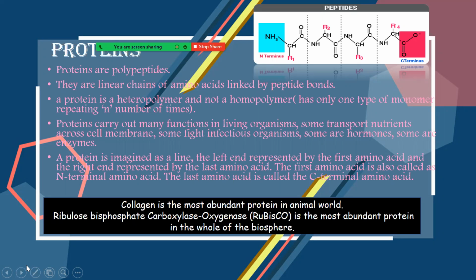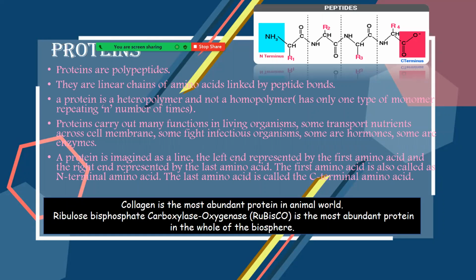Proteins carry out many functions in living organisms, like transport of nutrients across the cell membrane. Some fight with infectious organisms, some are hormones, and some act as enzymes.